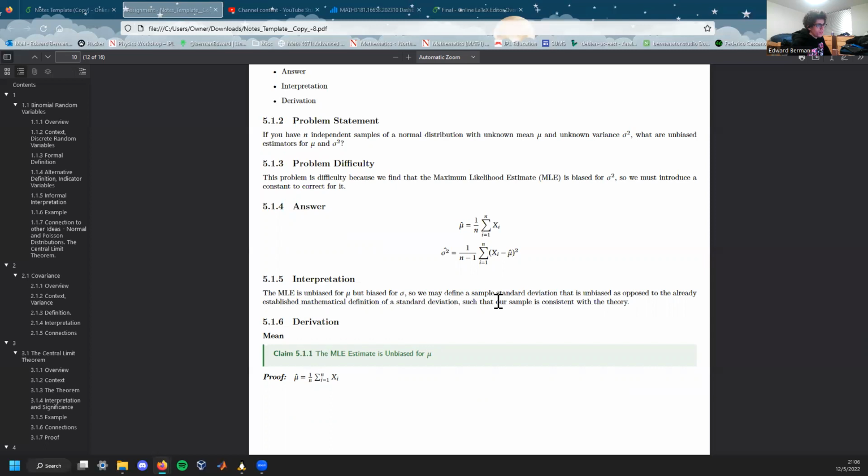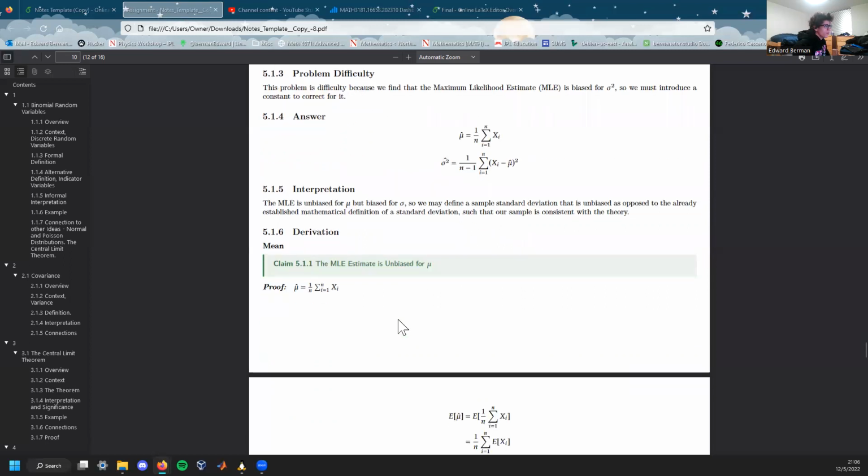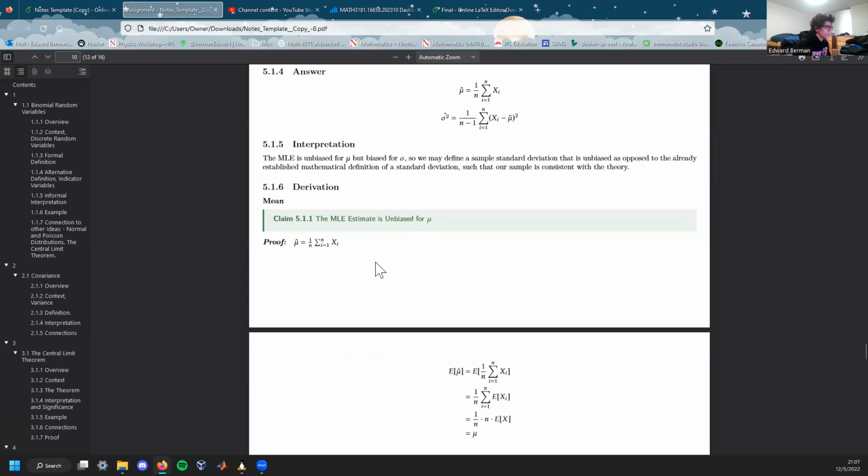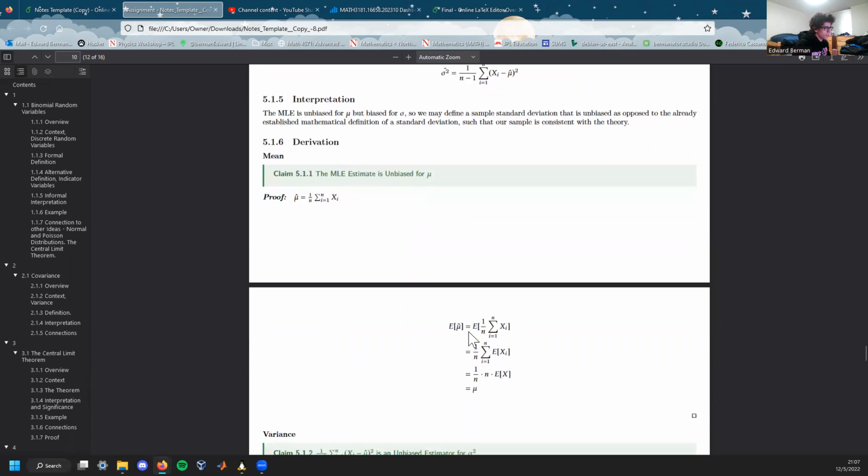This is all very hand wavy for now, but we will come back to this after the derivation, and you will see. So without further ado, let us prove this. Let us prove that these answers are in fact correct. So we claim the maximum likelihood estimate is unbiased for mu. Well, this would be the estimate given by the maximum likelihood estimate. So if we take the expected value of each, we find that it is consistent with what we would get.